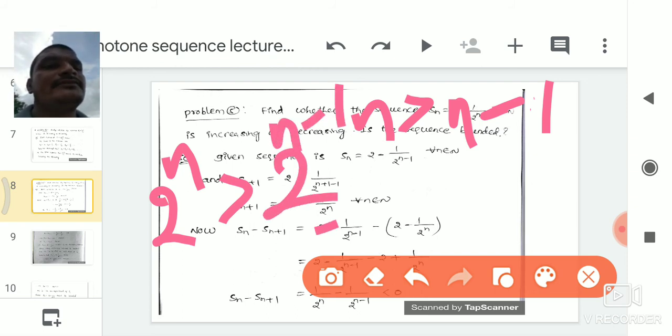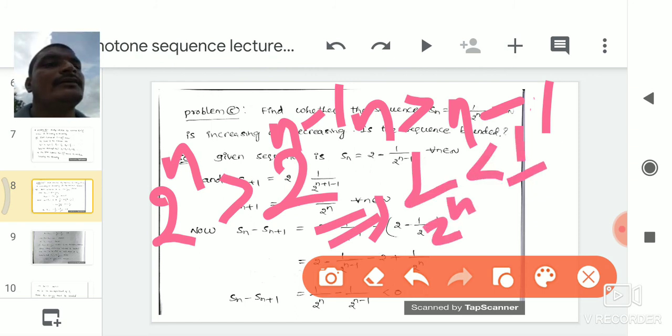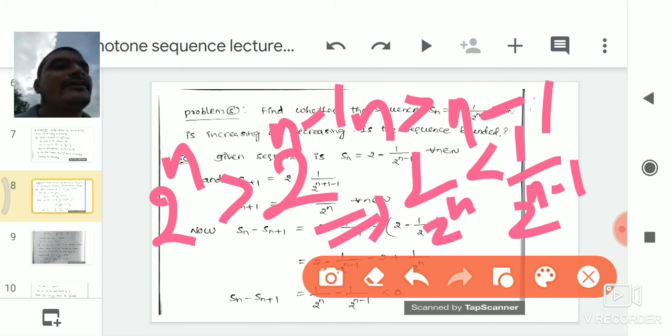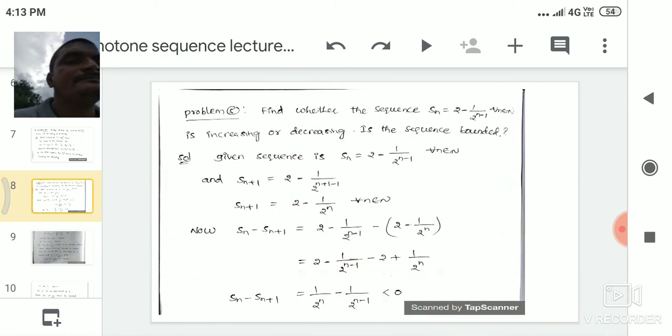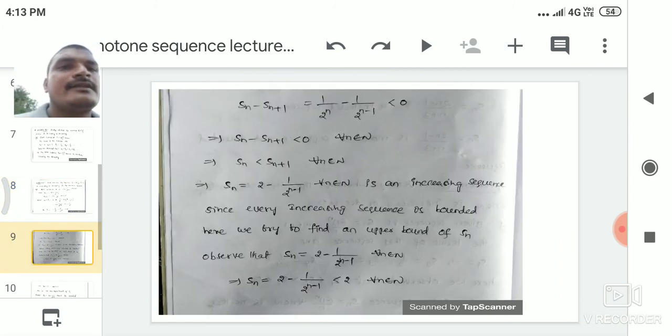So 1 by 2 power n is less than 1 by 2 power n minus 1. If this value goes to the left hand side, we get 1 by 2 power n minus 1 by 2 power n minus 1, which is less than 0. Okay, next slide: Sn minus Sn plus 1 is less than 0.